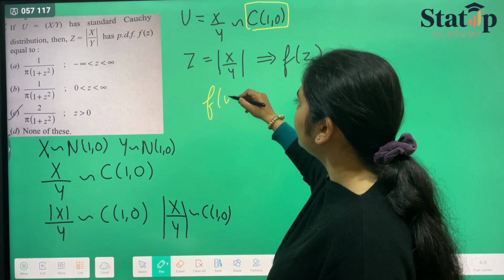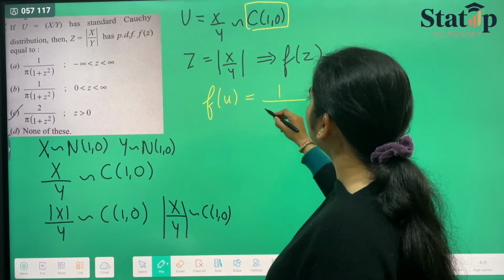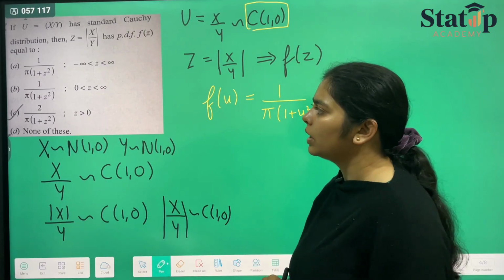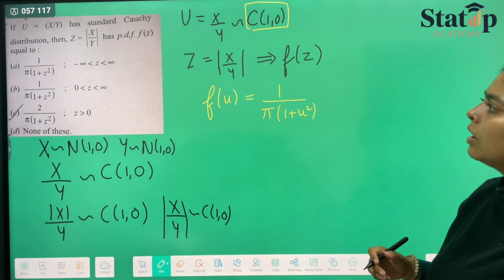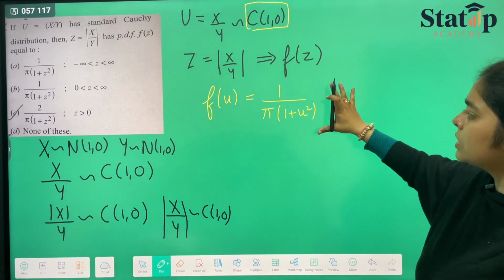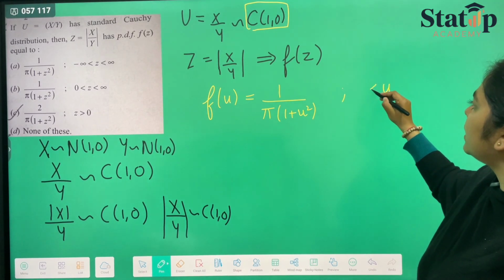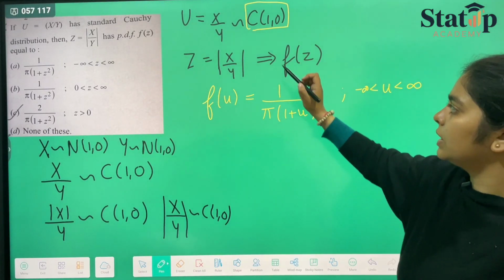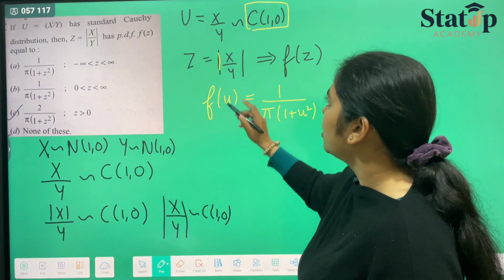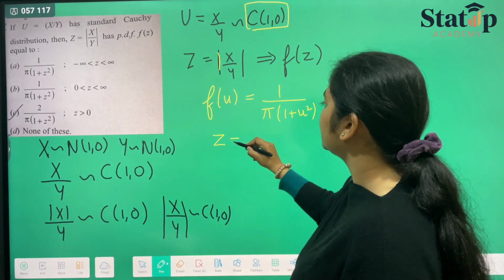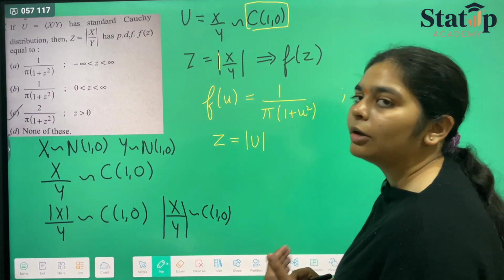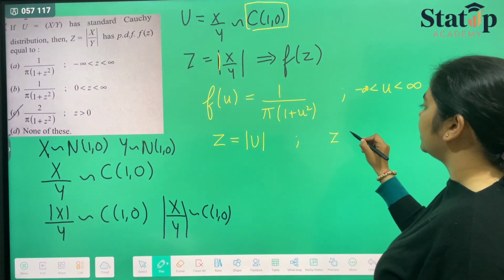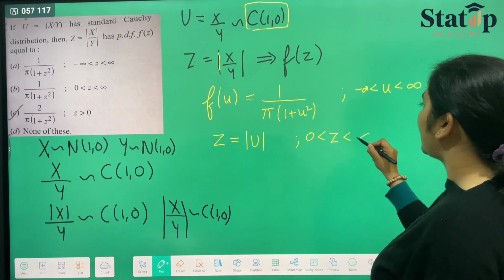So f u will be nothing but 1 upon pi 1 plus u square. But this is for when u lies between minus infinity to infinity. When we are talking about z, they have taken the modulus of this. Modulus of this means z is equal to nothing but modulus of u. If we take modulus, that means we are only taking the positive values. So here the value of z will lie between 0 and infinity.